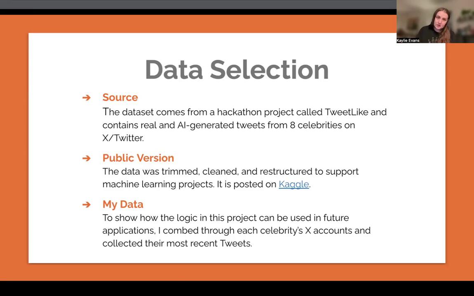Now, the public version posted on Kaggle is a trimmed, cleaned, and restructured version of it. So no data cleaning is needed. I did add my own data, which we'll get into in a second. But the data is trimmed. It's only 40 rows, I think. It's 8 celebrities with a couple of tweets each. And it flags if it is AI generated or if it was a real tweet by a celebrity.